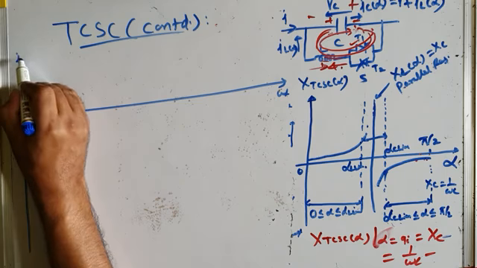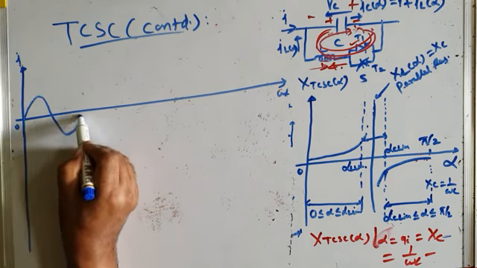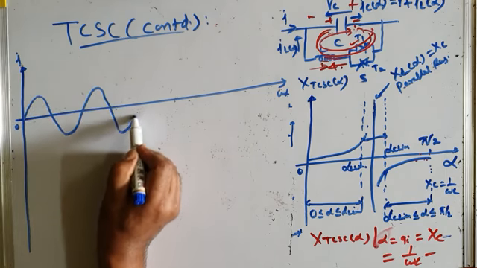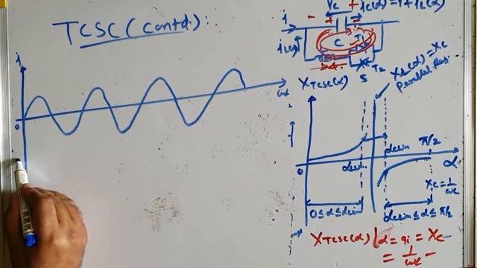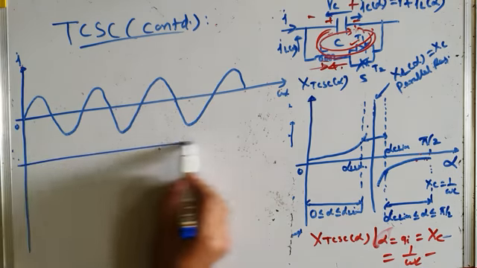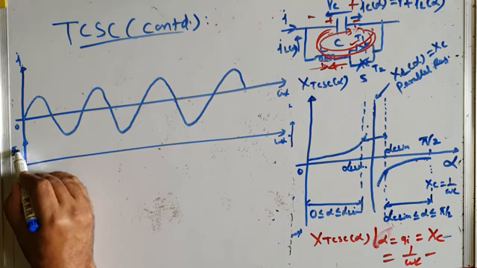This is again I. The next graph will show the firing pulse pattern I_G.